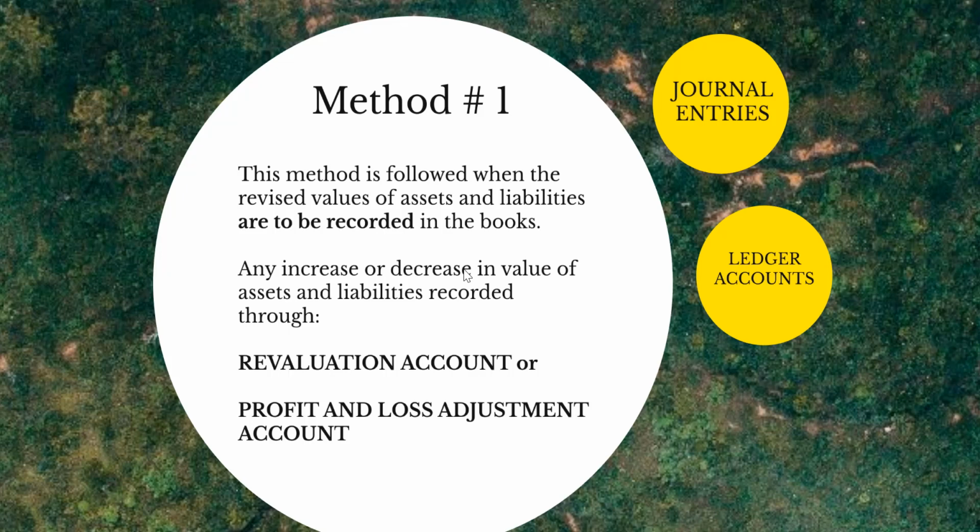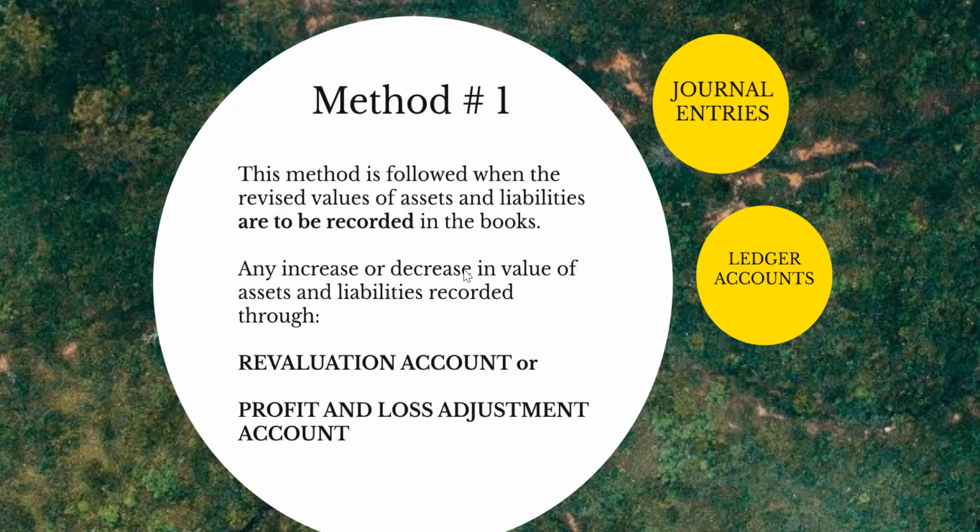This is a nominal account and it will be debited with expenses and losses and credited with incomes and gains. Loss happens when there is an increase in a liability or decrease in the value of asset, and a gain happens when there is an increase in the value of asset or decrease in the value of liability.